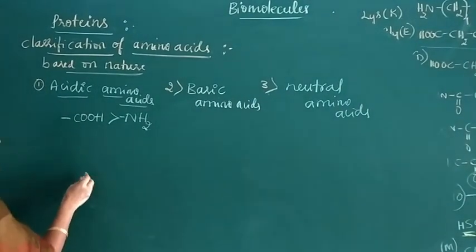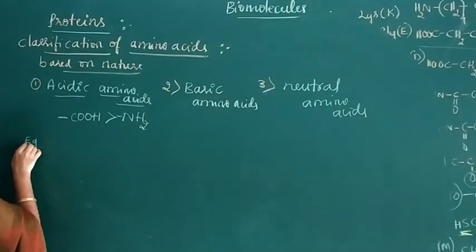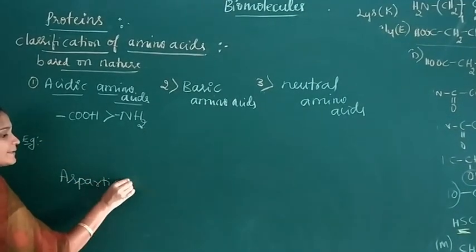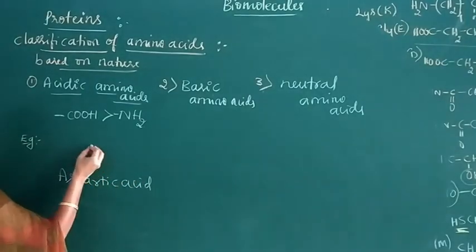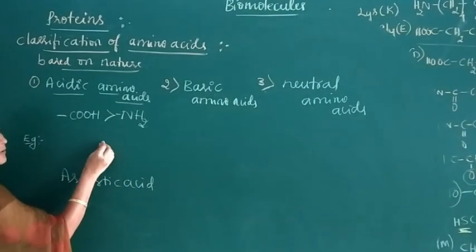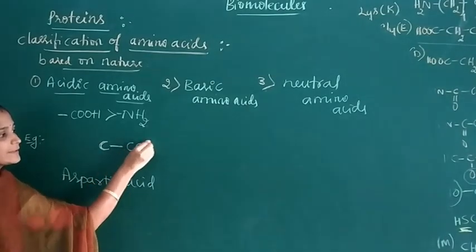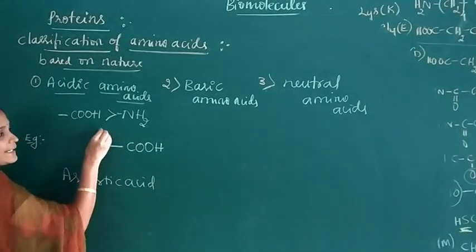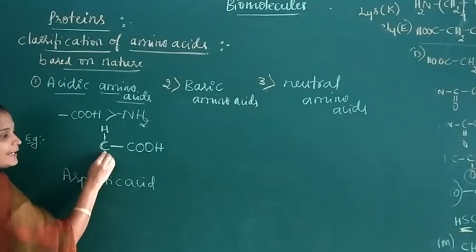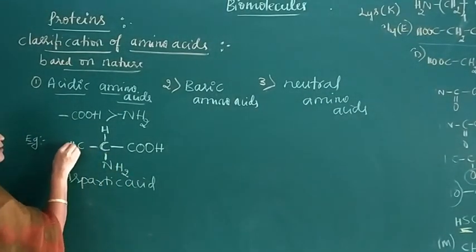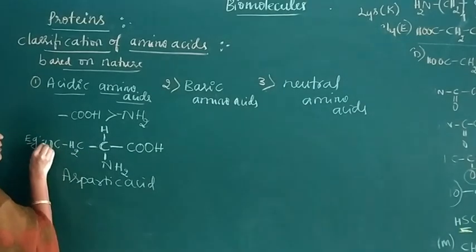For example, aspartic acid. We know the general formula for an amino acid: one carbon attached to COOH, one H, one NH2, and CH2COOH.